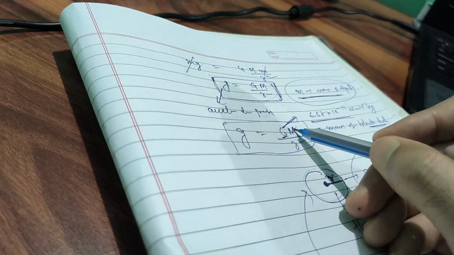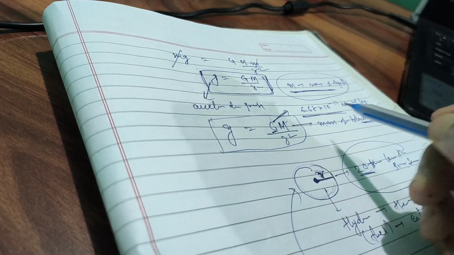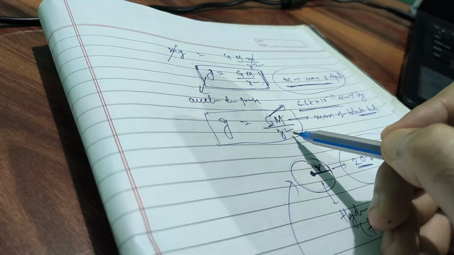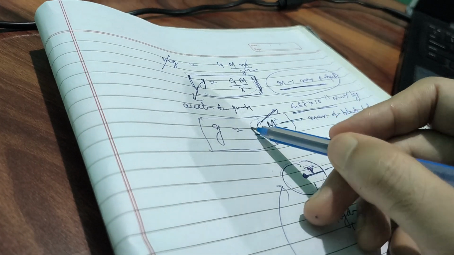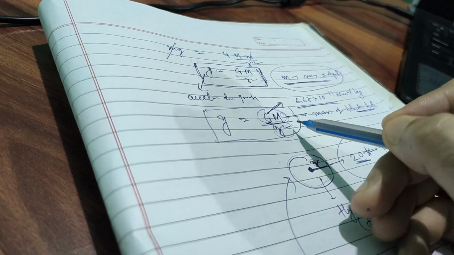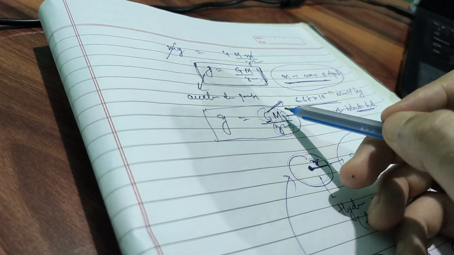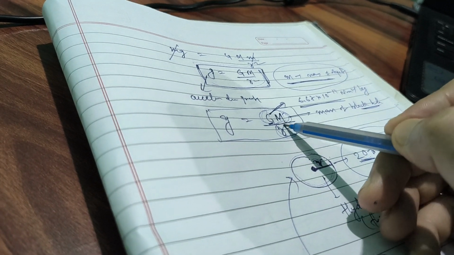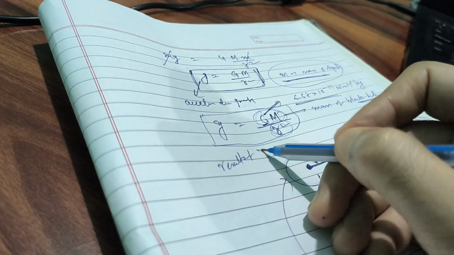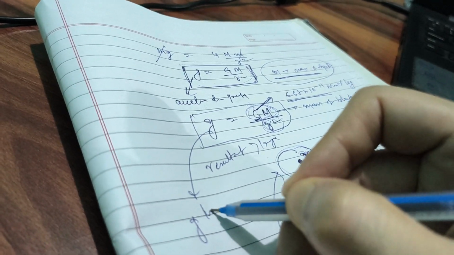So in this formula, this capital M value is a very large value. That was the mass of the black hole, but this r value is now a very small value. The numerator is a very large value, and the denominator is a very small value. This is basic mathematics: when we divide a very large value by a very small value, we get a resultant that is a very large value. That means the value of small g is a very large value.